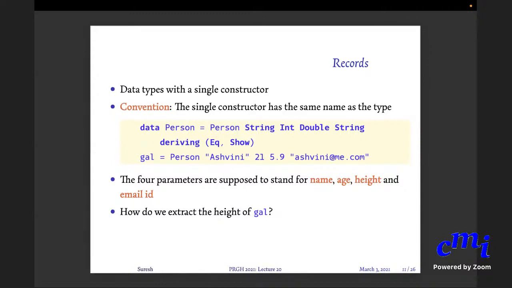You have to write a function. So you need what are called destructors. This is a constructor. It takes together 3-4 different values and brings them together to build a type. If you want each individual component, you need the opposite of a constructor, which is called a destructor. And here are the 4 destructors.